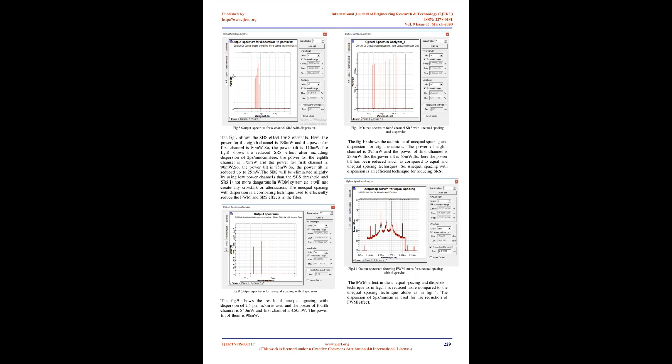The figure 5 shows the SRS effect for 4 channels. The power tilt is calculated between the first and the fourth channel. The power for the fourth channel is 600 MW and the power for the first channel is 400 MW. So, the power tilt is 200 MW.